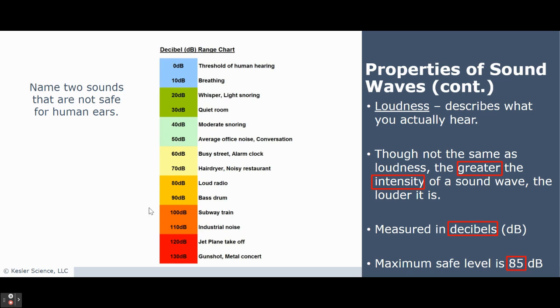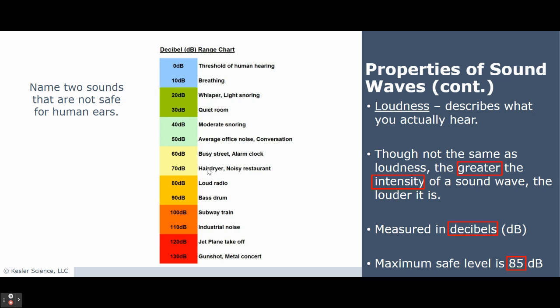So we've got this range. It's asking you to name 2 sounds that are not safe for humans. But let's first look at some lower ones. So we've got breathing, that's only 10. Whispering, light snoring is only 20. A quiet room is 30. So this is the area of a nice calm classroom, between 20 and 30 decibels.